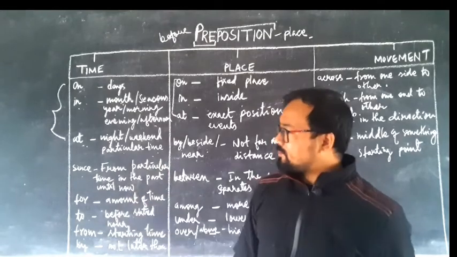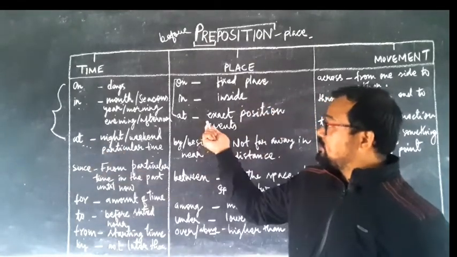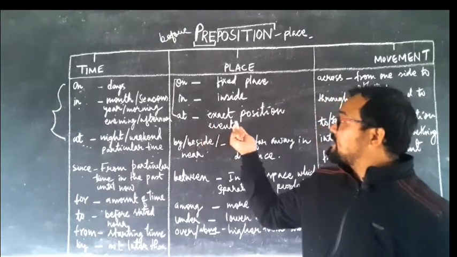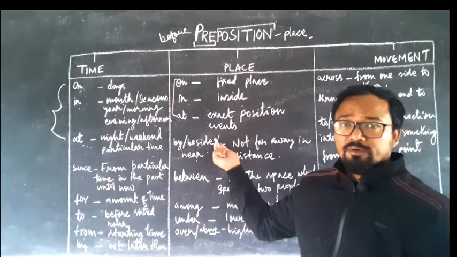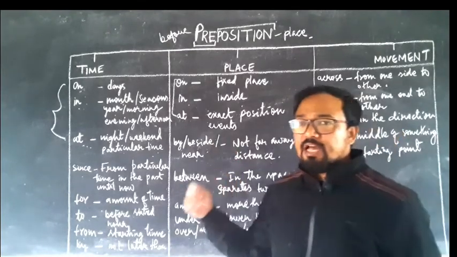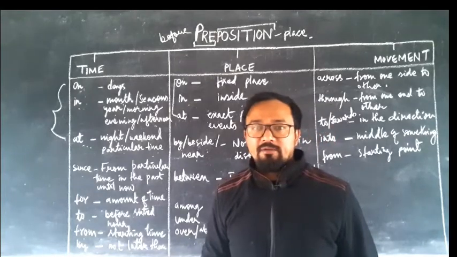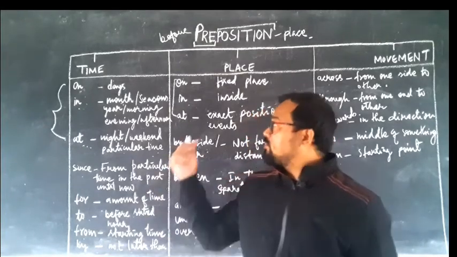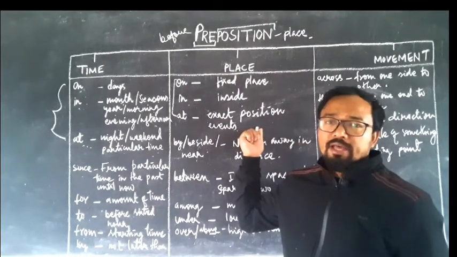Again the same at in the preposition of place. Here at indicates exact positions or events. Exact position means where you work, like I am working at the table. So you use the word at for the exact position also.